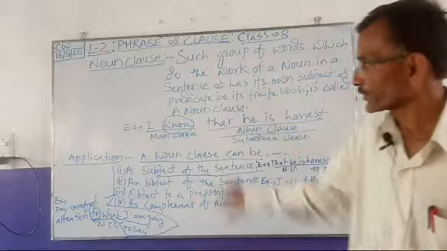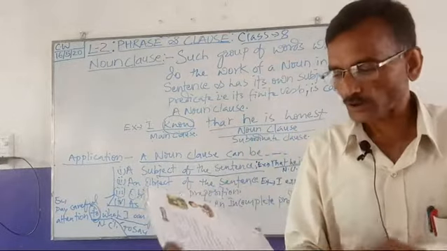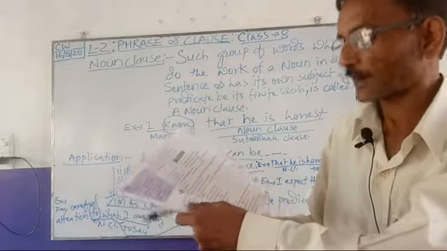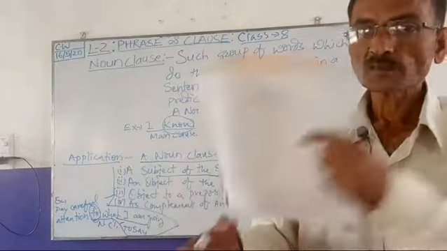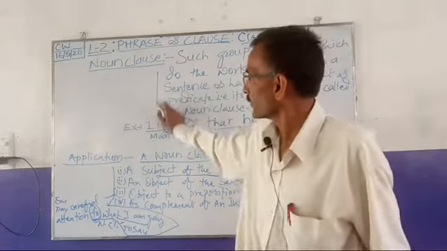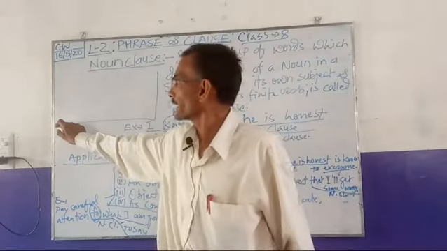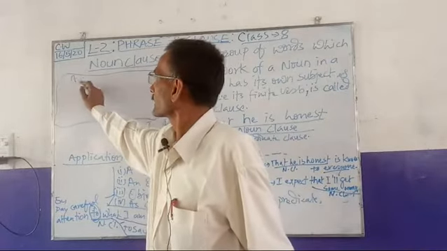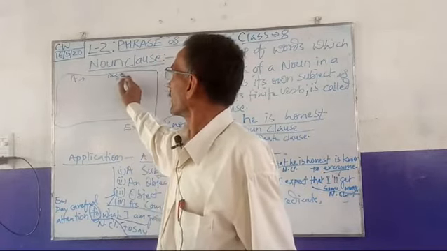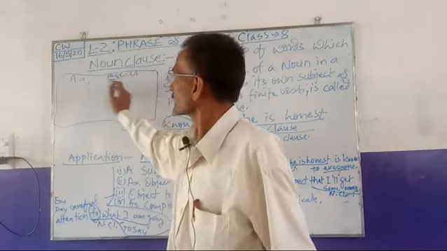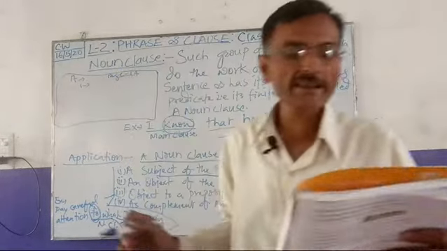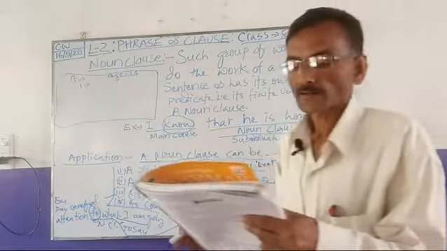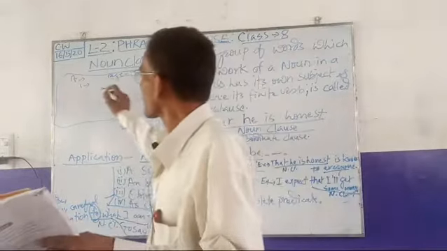You need to copy it all, and one exercise also you will be doing today with me. This is under page number 14. I shall be doing it here in this box. You find here box A, page 14. A1 is saying, underline the noun clause in the following sentences. First: This is what he said. Here what he said is the noun clause.